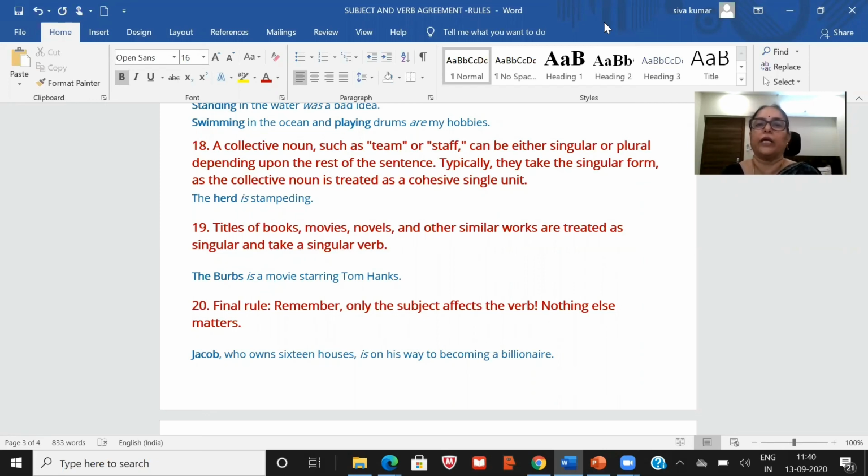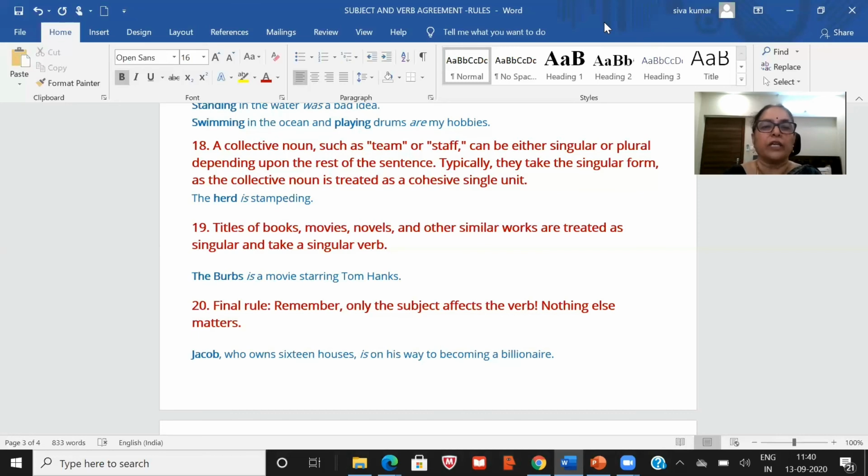So here it is taken as singular. 19th one: titles of books, movies, novels, and other similar works are treated as singular and take a singular verb. The Birds is a movie starring Tom Hanks. So here, the movie The Birds, though an "s" is added, we are taking that as singular because we are talking about just one movie. So the singular verb "is" is used there.